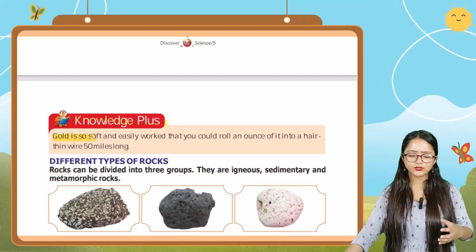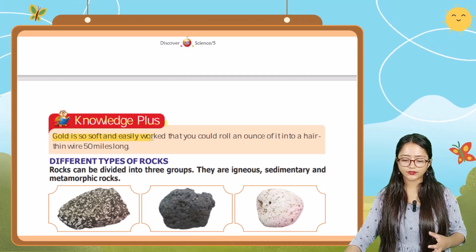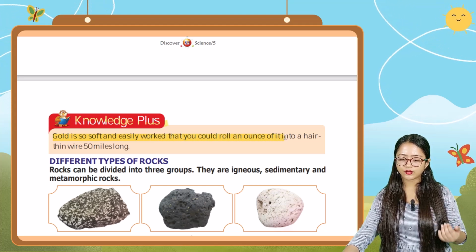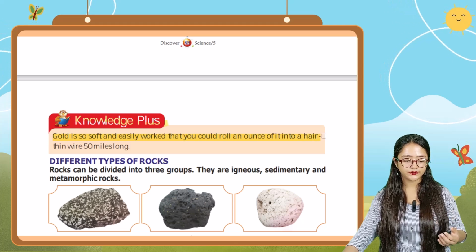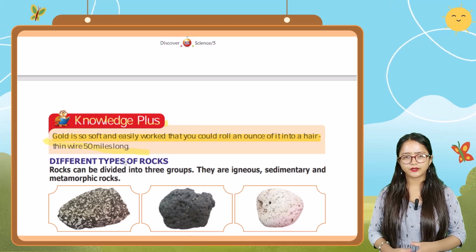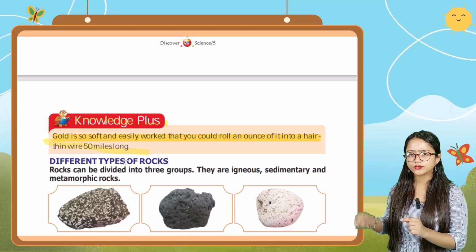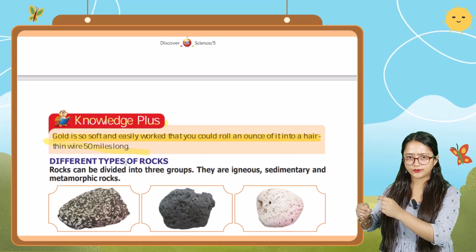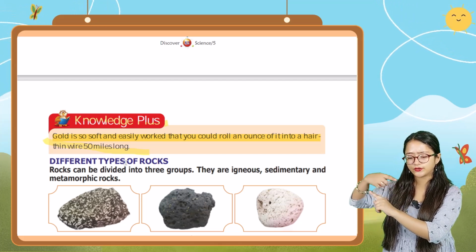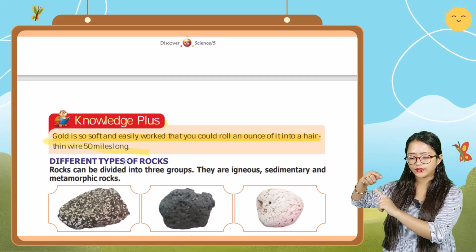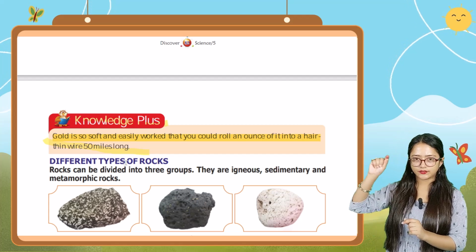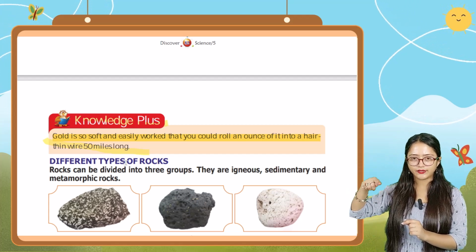Gold is so soft and easily worked that you could roll an ounce of it into a hair thin wire 50 miles long. So that means gold is so soft and delicate, and easily worked, that you can roll an ounce of gold into a thin wire that is 50 miles long.